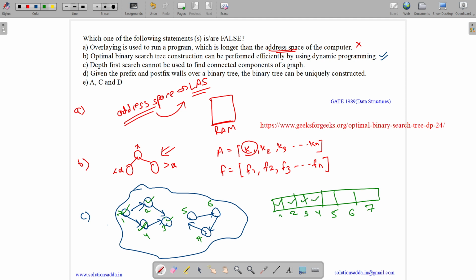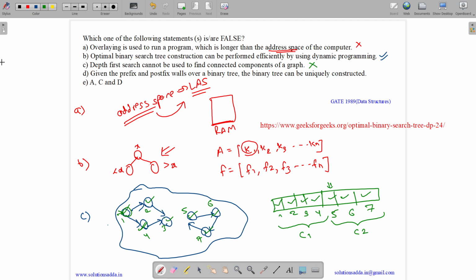1, 2, 3 and 4 have been visited. Now the DFS call stopped. Now again we will check whether there is some non-visited vertex or not. Yes. So we come to know that this was one connected component. Then again we make a DFS call on 5. So 5 will get visited, then it will visit 6 and then 7. Then again we check whether there is some remaining non-visited vertex or not. No one is remaining. So this was connected component 2. In this manner we can find the number of connected components using DFS, and the option is saying it cannot be used. So this is also false.